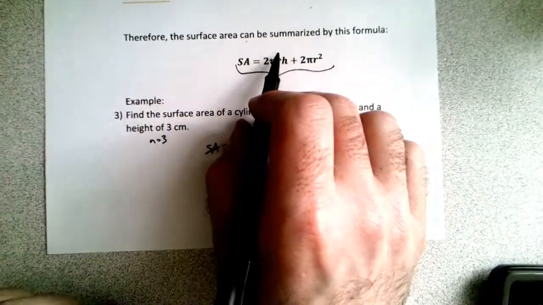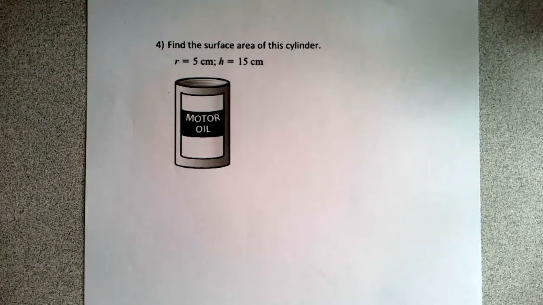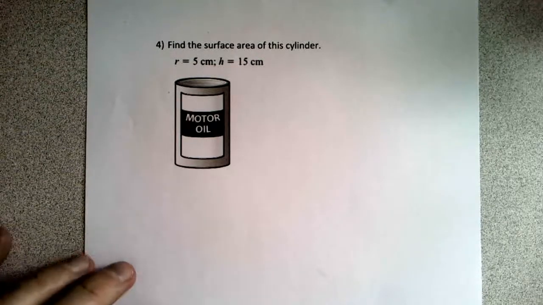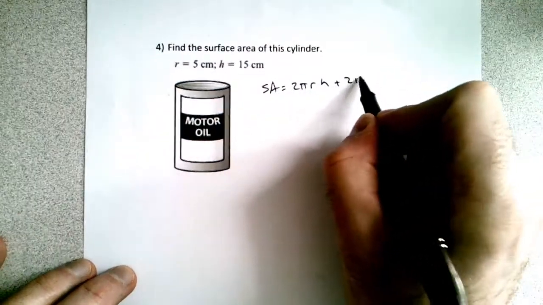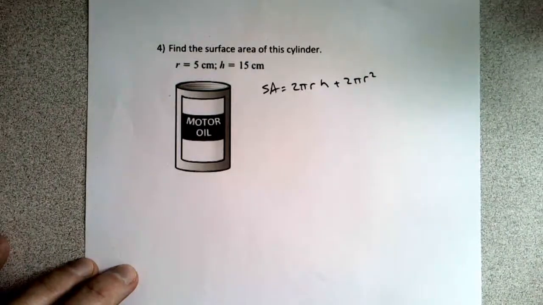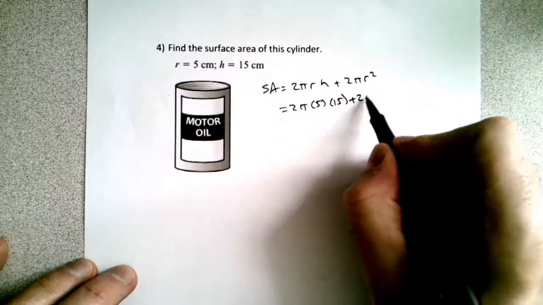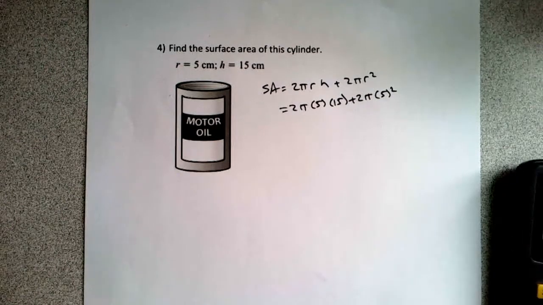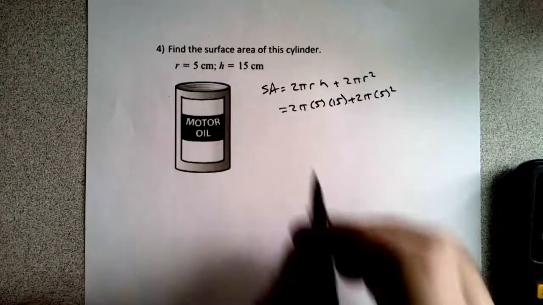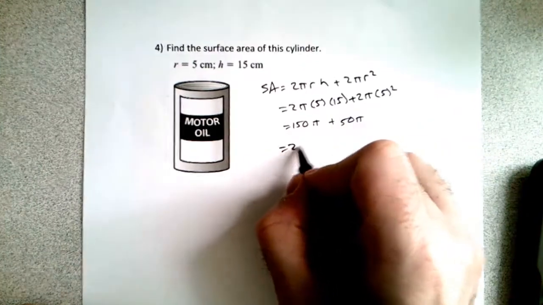So that's just using this formula right here. And we're on to our last question. We want to find the surface area of this old school looking can of motor oil, okay? So again, we just have the radius and the height. Our surface area formula was 2 pi r h, circumference times height, plus 2 times the area of the circles on top and bottom. So we have 2 pi, the radius is 5, and the height is 15, plus 2 pi radius of 5 squared. And we can go ahead and multiply those again. So 5 times 15 should be, what, 75? Times 2 is 150. So in the first one we have 150 pi plus 50 pi. We end up with 200 pi.